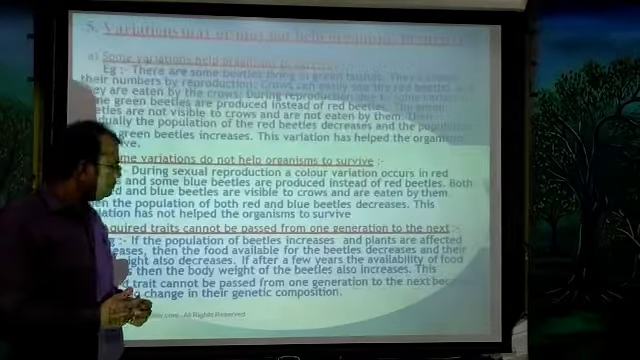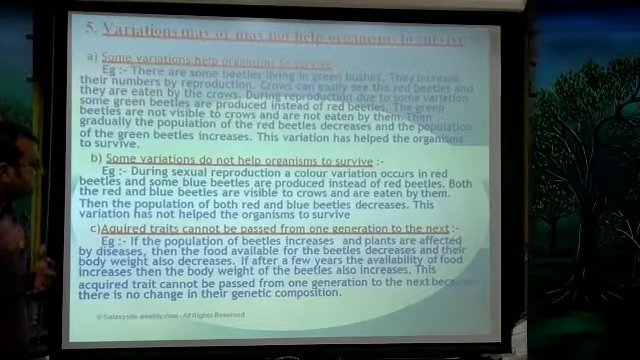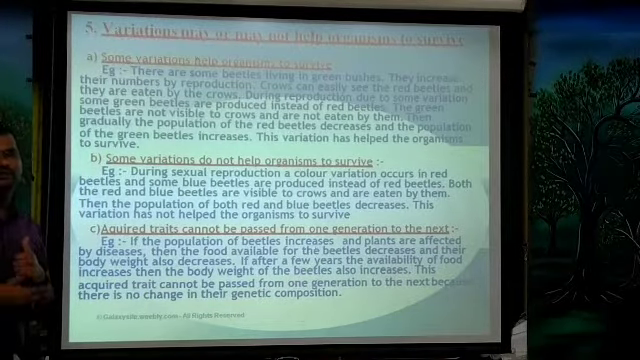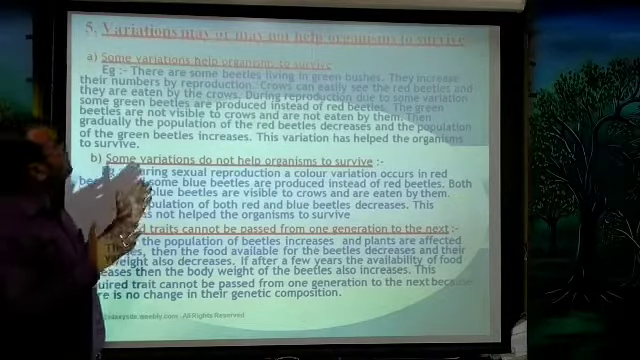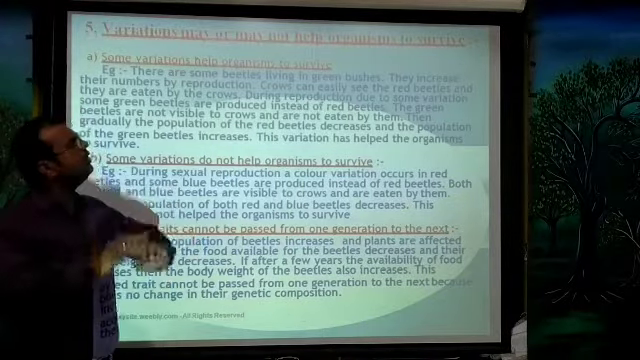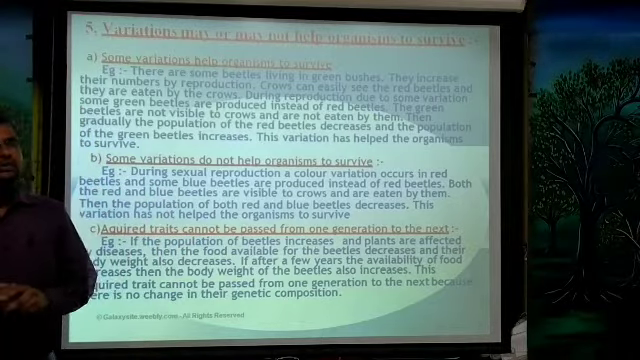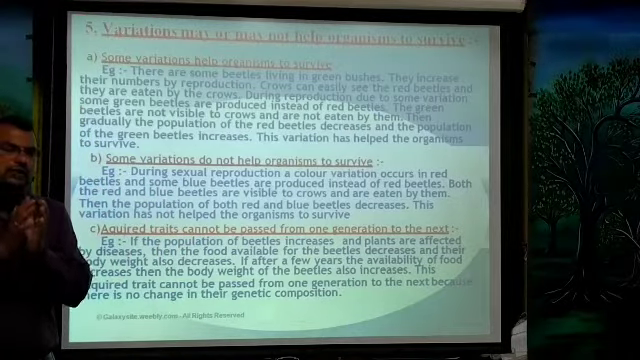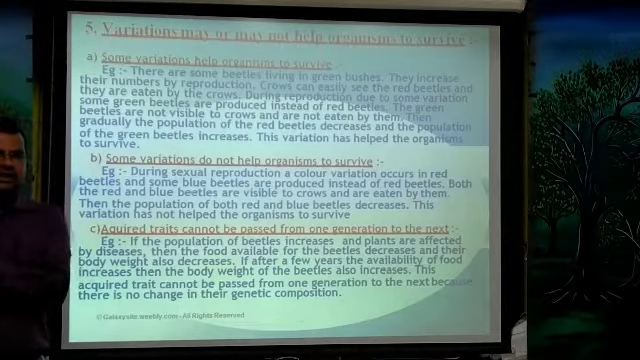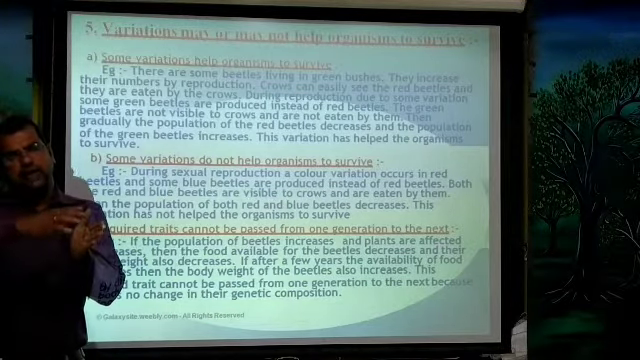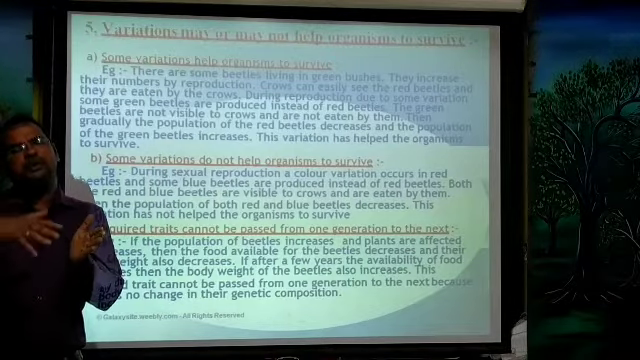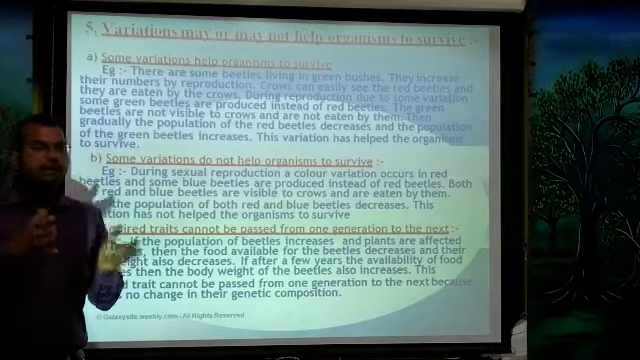We have seen how variations get transferred from parents to offspring. But variations may or may not help the organism to survive. Whatever changes we see in an organism compared to its parents, the offspring is somewhere different from the parent.